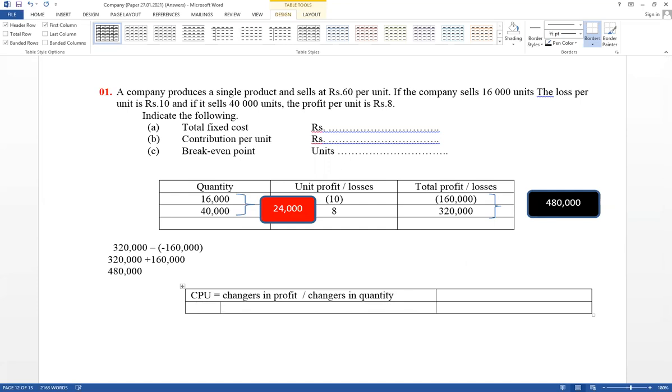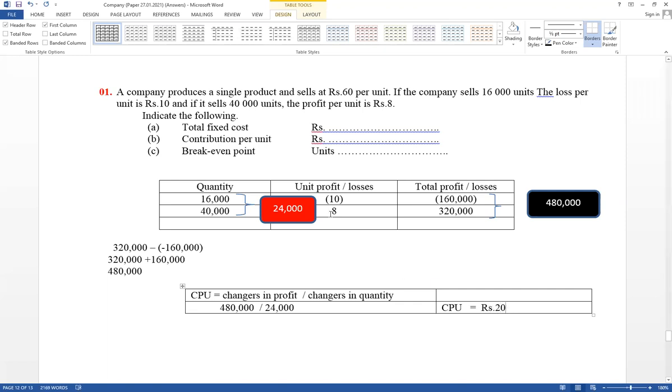Changes in profit equals 408,000 divided by changes in quantity equals 24,000. Therefore, contribution per unit equals rupees 20.